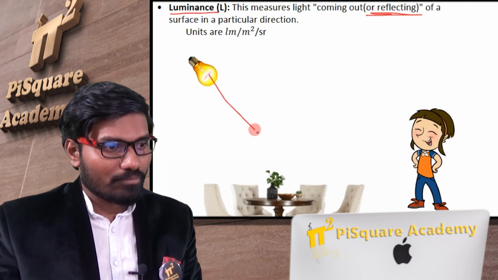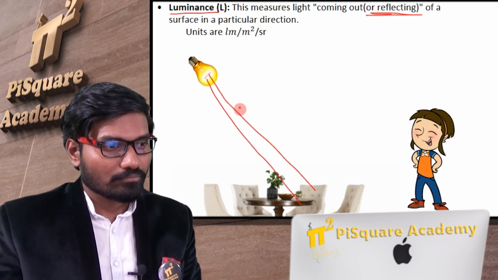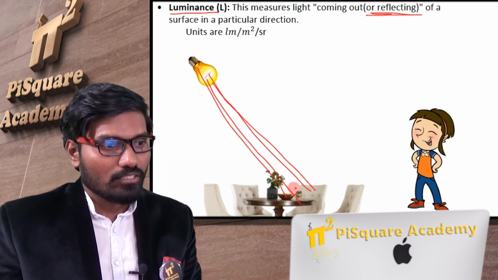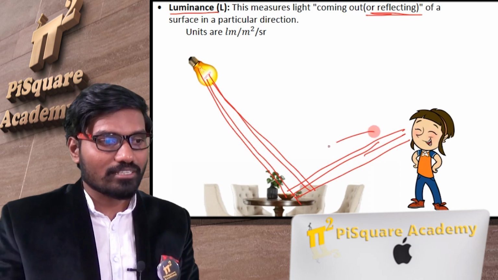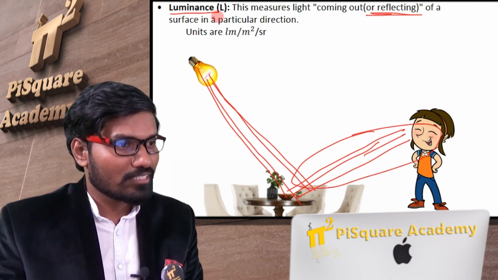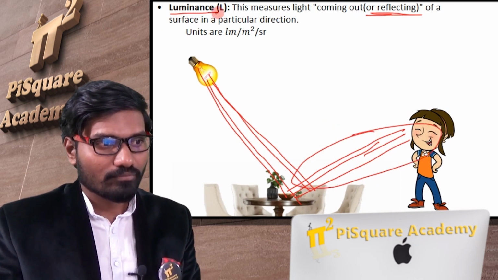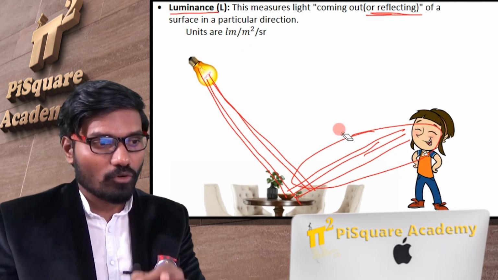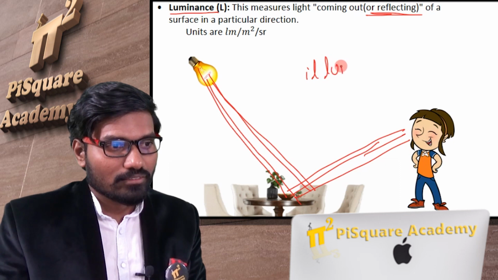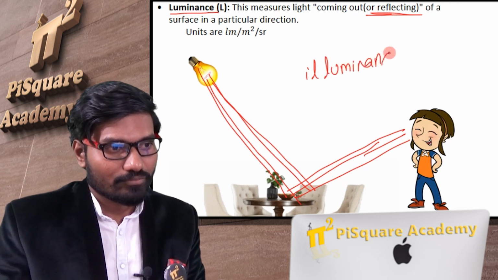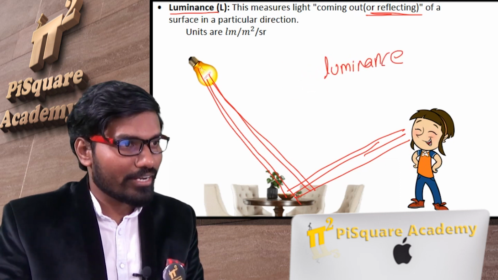Let me just take that. Light is falling onto this table. How much is reflecting? How much is reflecting is luminance in a particular direction. Now, what is illuminance? Simply add IL to this.